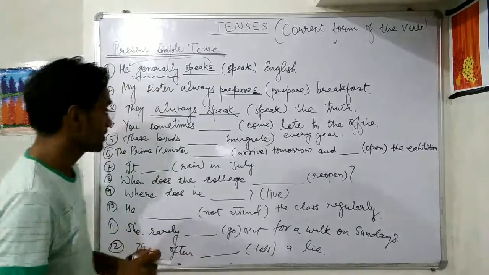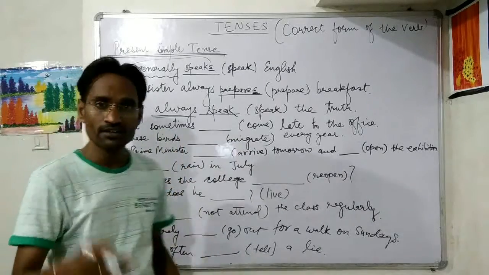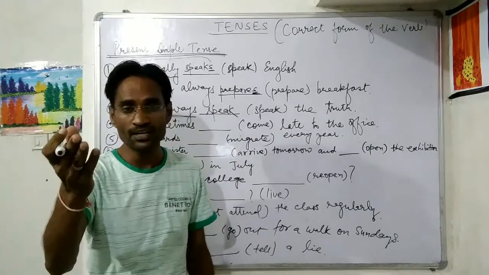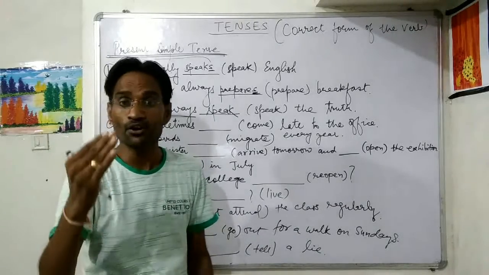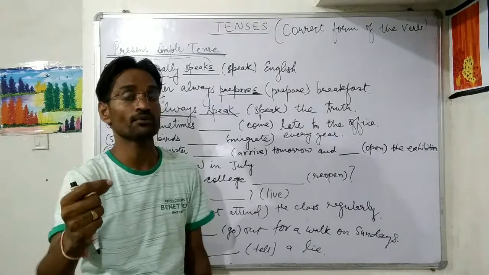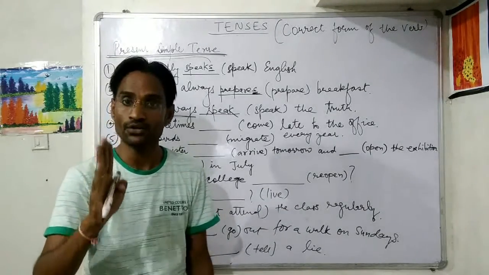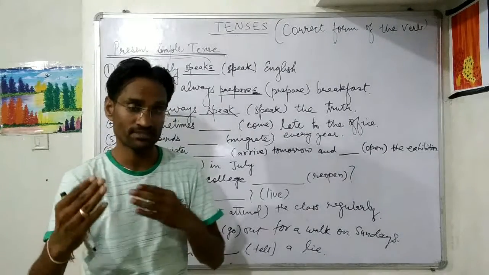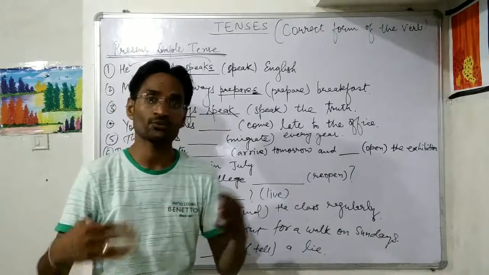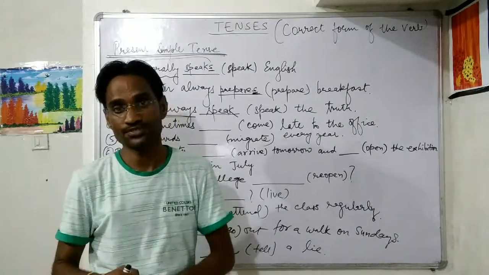Alright. Next, you sometimes come late to the office. आप कभी कभार ऑफिस लेट आते हो. So you have developed such a habit of coming to the office late. Not regularly, not always, but sometimes. Once in a month or twice in a month, thrice in a month, you sometimes come late to the office.